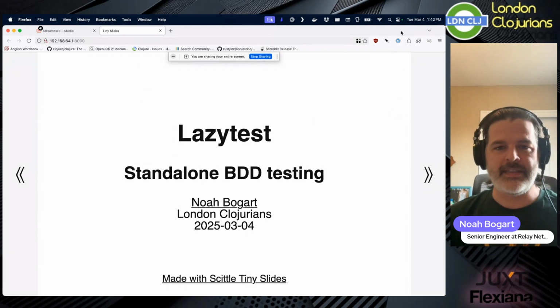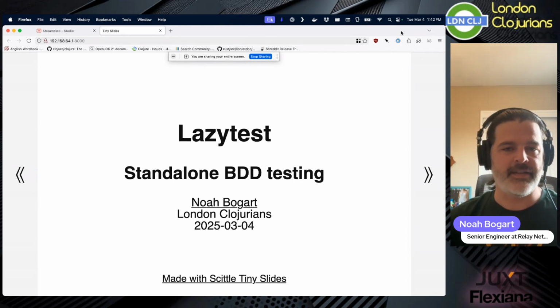Hi, everyone. So this is Lazytest. This is a talk about my standalone behavior-driven development testing framework. It looks like I left a framework off of that slide.